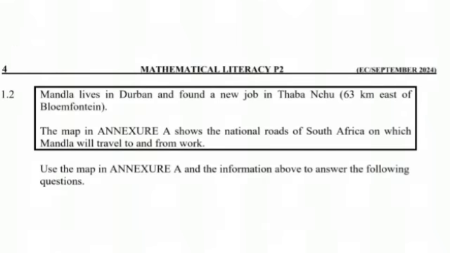In 1.2, it says Mandla lives in Durban and found a new job in Thaba Nchu, 63 kilometers east of Bloemfontein. The map in Annexure A shows the national roads of South Africa on which Mandla will travel to and from work. It wants you to use the map in Annexure A and the information that has been given above to answer the following questions. So before we go look into our map, remember and keep in mind that it says that Thaba Nchu is 63 kilometers east of Bloemfontein. So that's 63 kilometers.